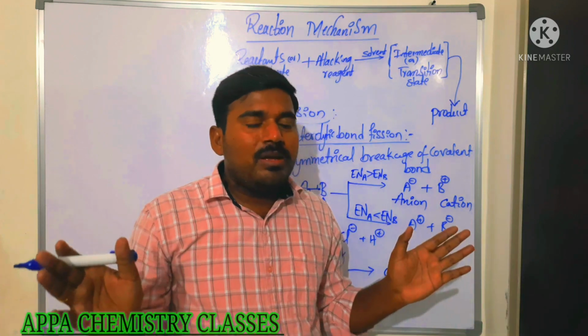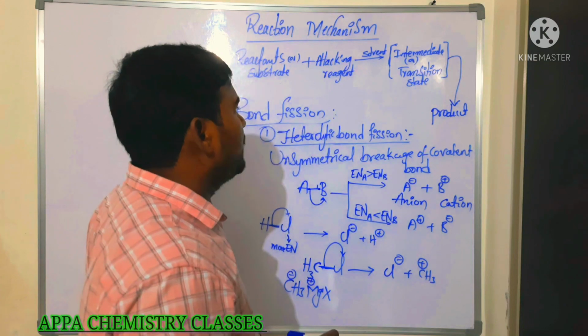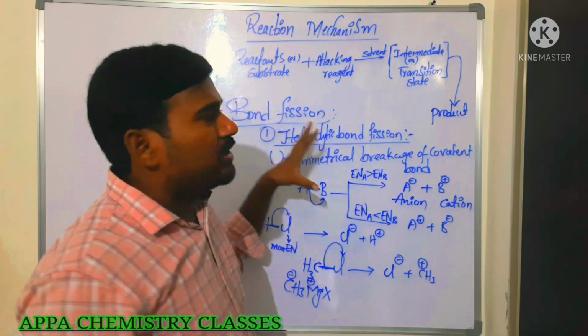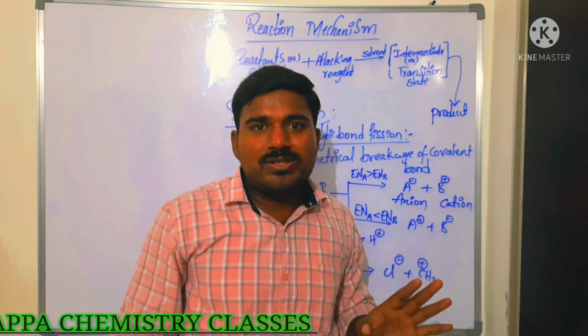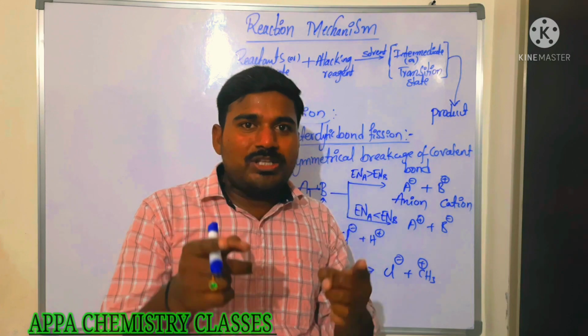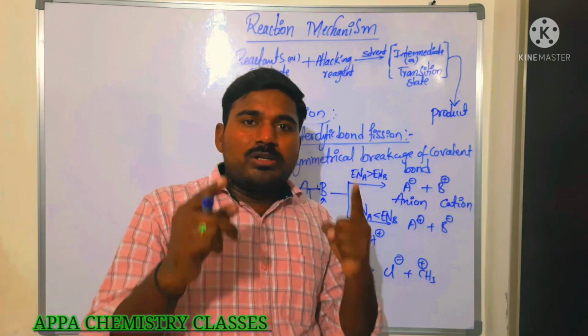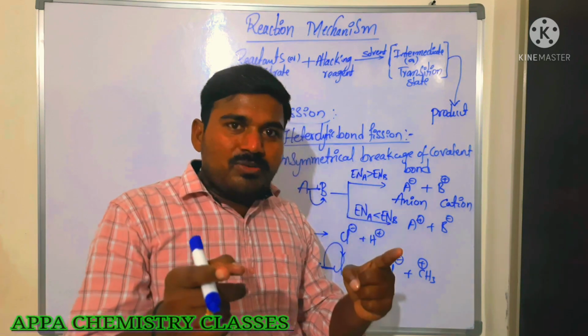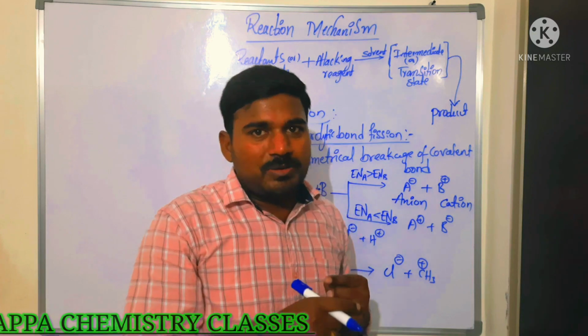Is that clear, everyone? The first step we have cleared, that is cleavage of bond, or breakage of bond. The next step is very important: types of attacking reagent. Don't miss that one. If you understand what is meant by electrophile, nucleophile and free radical, then you will be able to observe how the reactions take place, and you will understand the proper reaction.